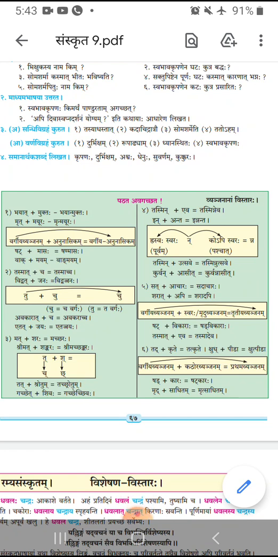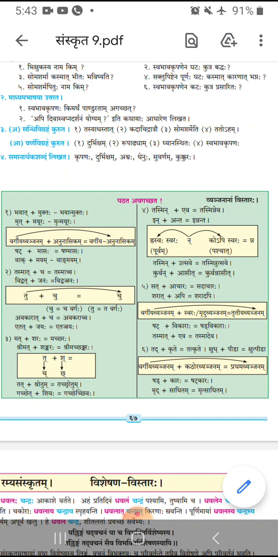Today we will begin our session with a Suvachanam: Atmani Rakshite Sarvam Rakshitam Bhavati. It means take care of yourself. After protecting yourself, everything will be protected.